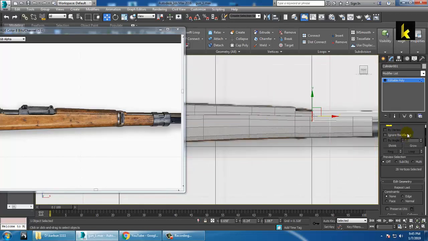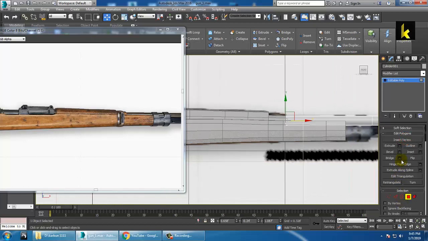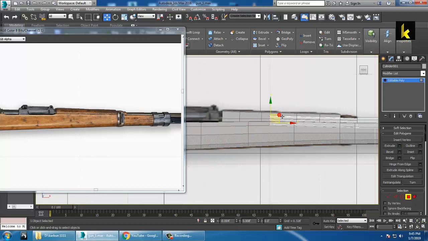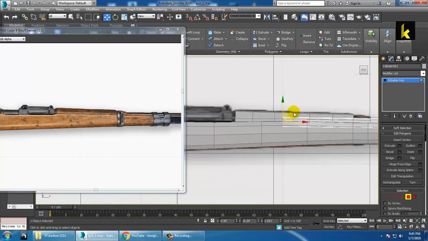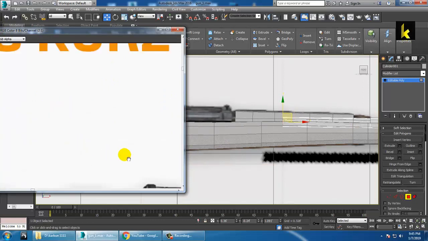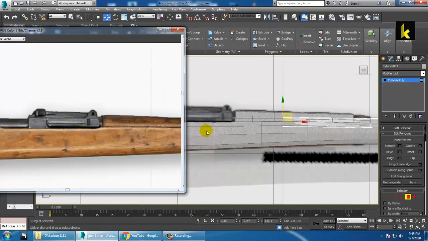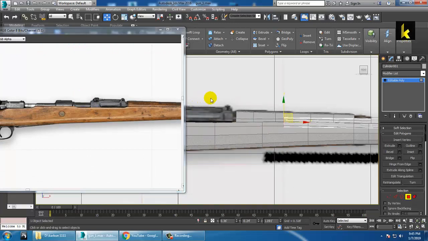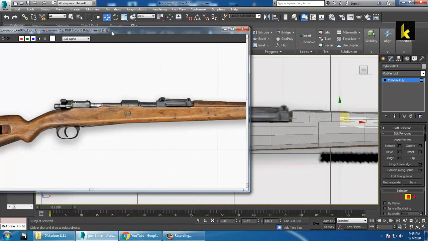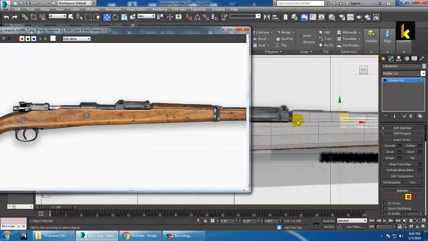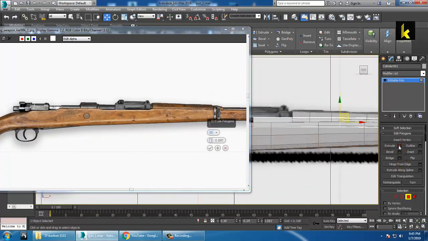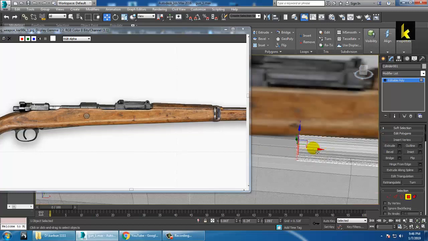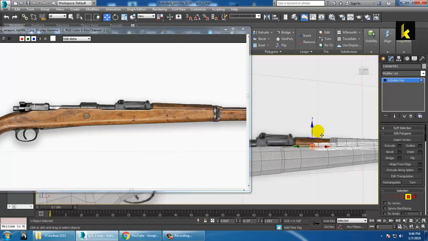So select this polygon and use the extrude option over here onto the top. You need to get a proper reference. Again click on the extrude option and click OK. So make sure it's actually passing this area.